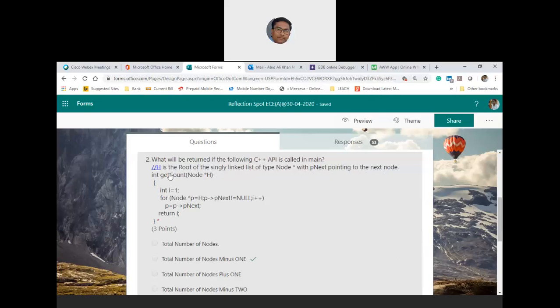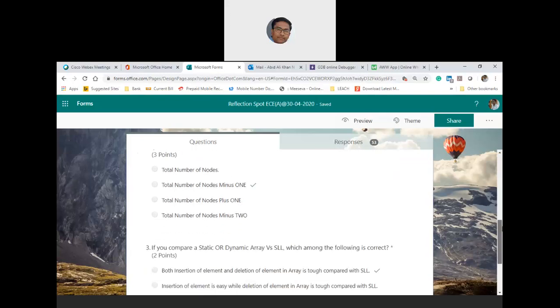Okay, so this getCount, notice that he is starting at i equal to 1, incrementing i plus plus, but he is not going till the end of the list. He is stopping just before the tail node. So if you have 5 elements, it will be detecting it as 4 only. So the answer is total number of nodes minus 1. Answer is B.